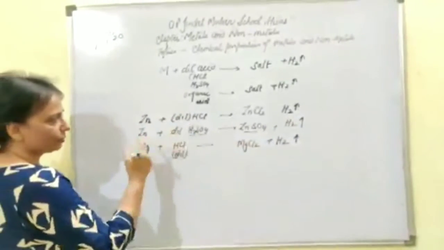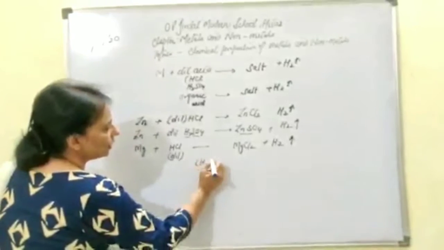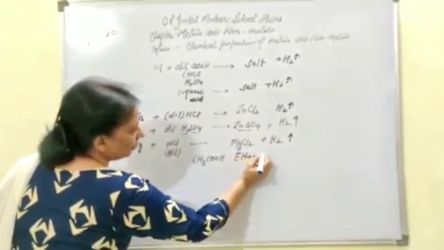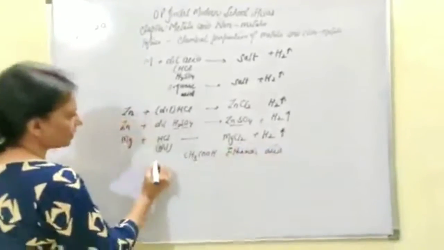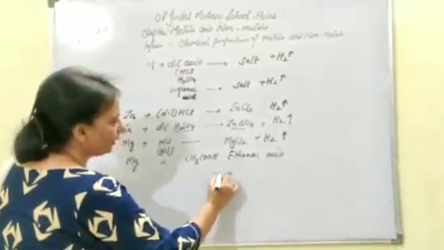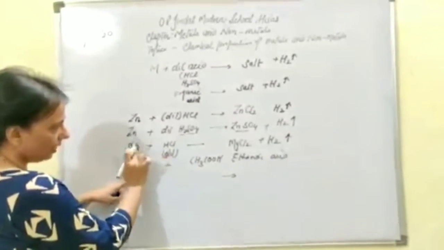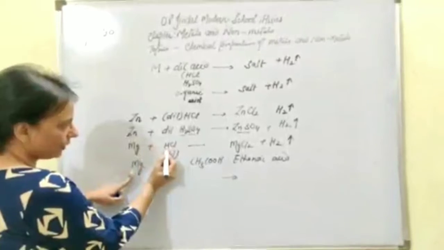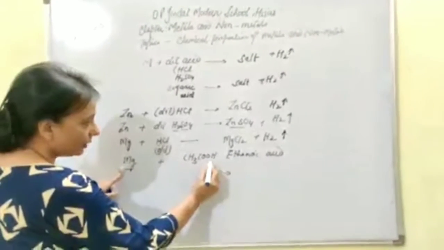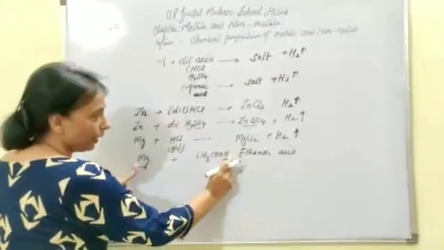Then if instead of this I go for the organic acid, let's take the example of CH3COOH. This is ethanoic acid. Ethanoic acid when reacts with, let's say, magnesium, what will happen in this case? Now look, if I have taken mineral acid, this magnesium is taking the place of the hydrogen. If I am talking about magnesium with organic acid, this hydrogen will be coming out and magnesium will be taking the place of this hydrogen.